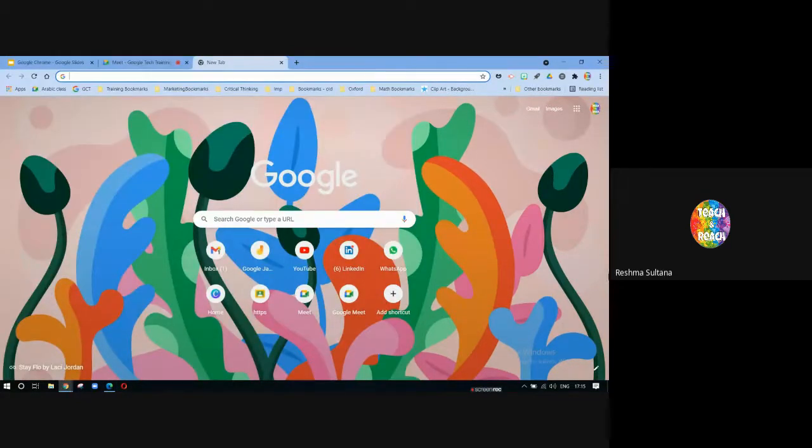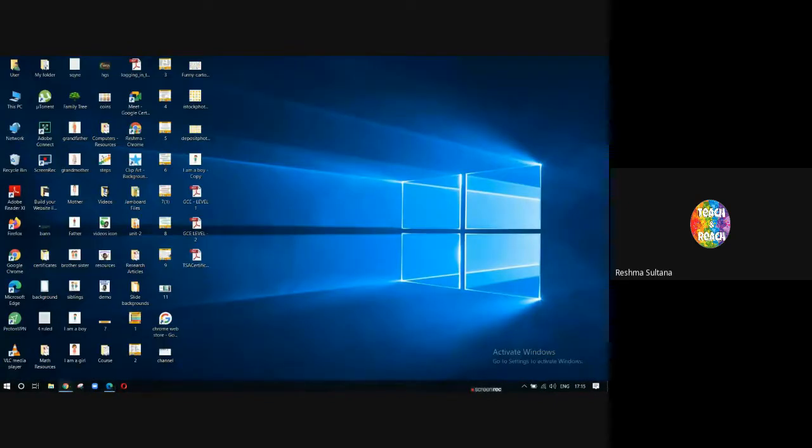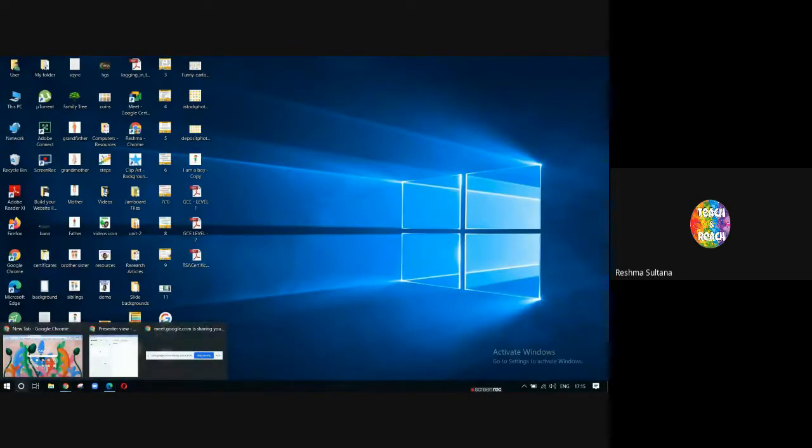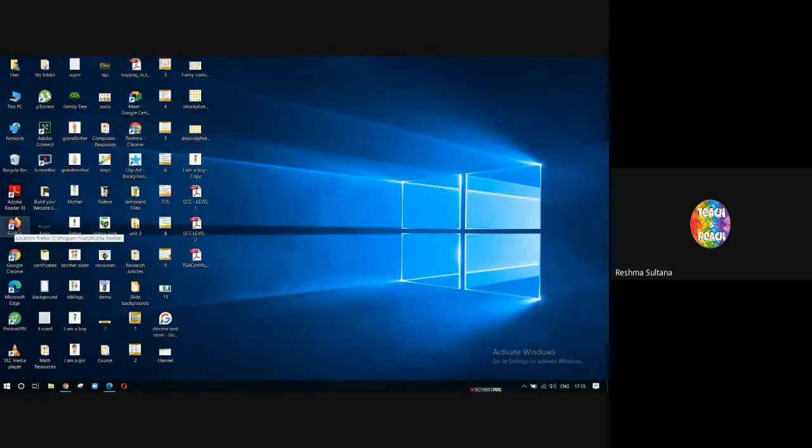Once you start installing it, it will appear here on the home page, or on the taskbar. If it doesn't, you can see here Firefox. If you can look at my desktop, or let me increase the screen size.